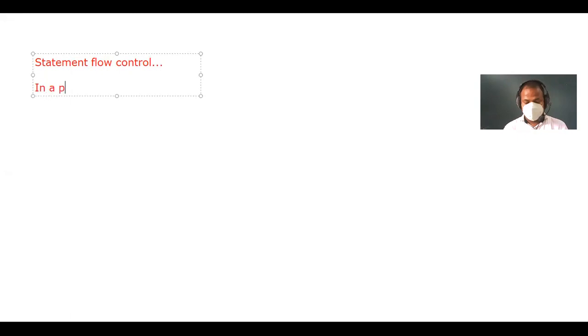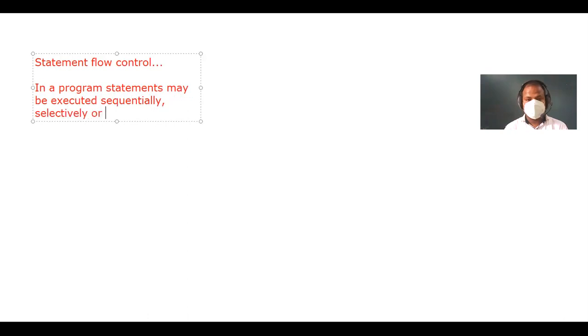In a program, statements may be executed sequentially, selectively, or iteratively.